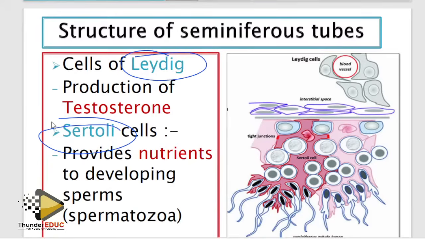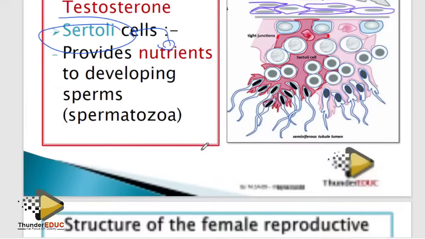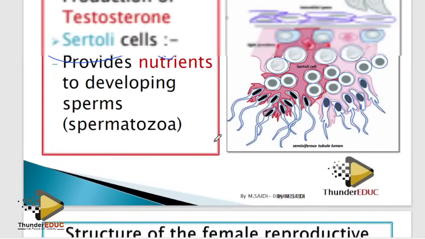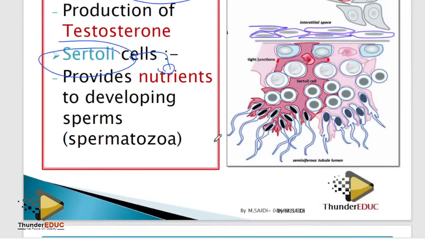What's the function of the cells of Leydig? It is to produce testosterone. What about Sertoli cells? Sertoli cells are responsible for nutrients. Done. Nothing else you need from here. Don't waste time. I'm not saying don't read more, but don't waste time.